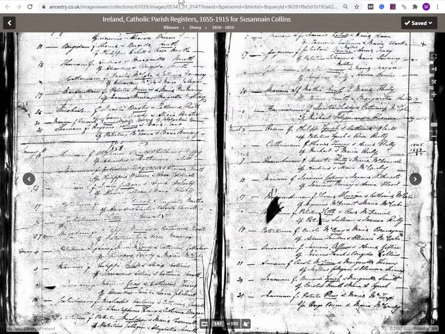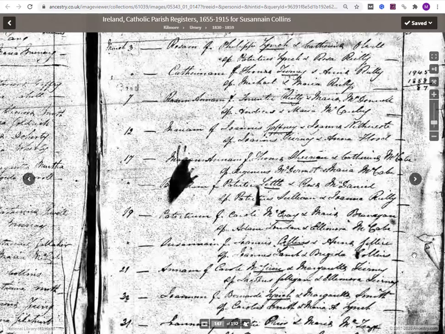So this is the original image in the National Library of Ireland, and this is the baptismal record for Susan Collins, the person who I've entered as Susan Collins in my tree. And I remember where she is because thankfully the priest or whomever has got this little carrot of some kind, or ice cream cone, which obviously is not an ice cream cone, in the margins.